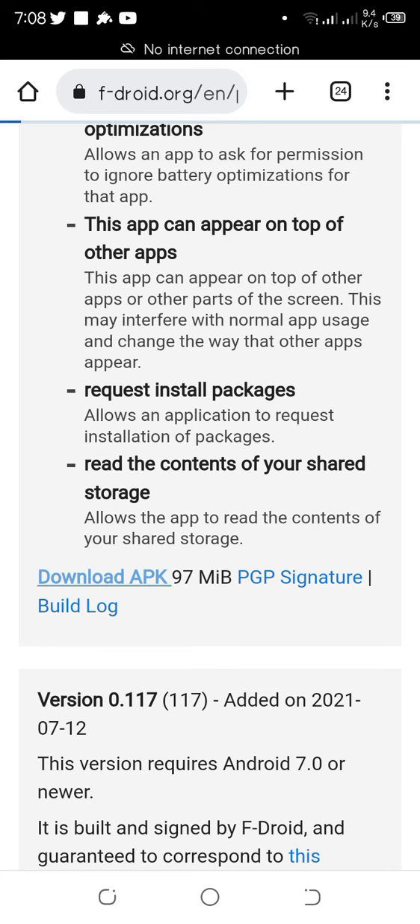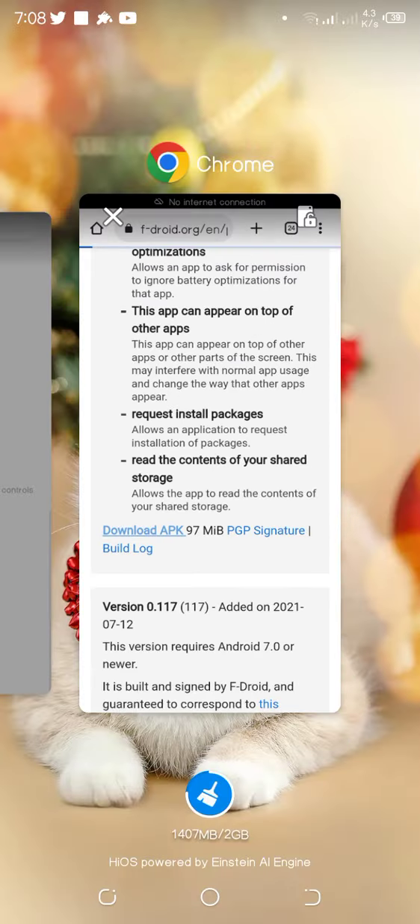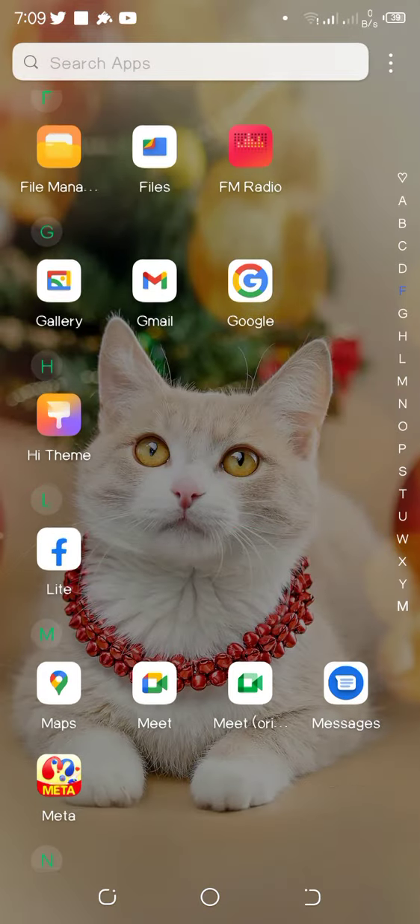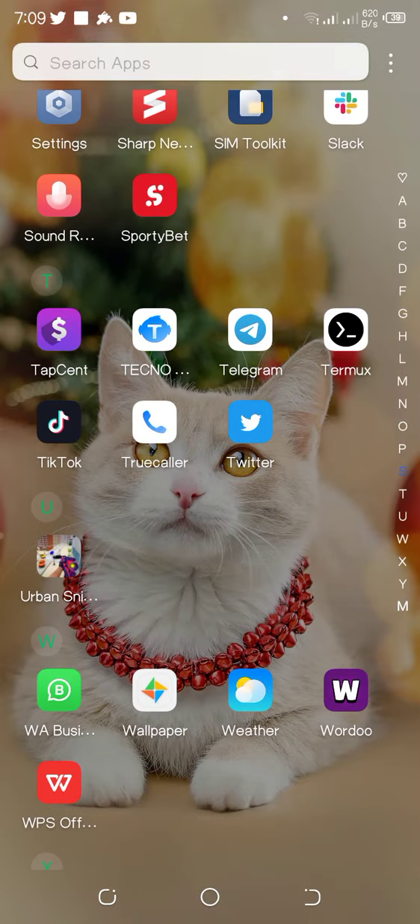Okay, I've downloaded mine, so I will not wait to start the download. After downloading and installing, you come back to where you installed your Termux. Here is mine, Termux. Press there.